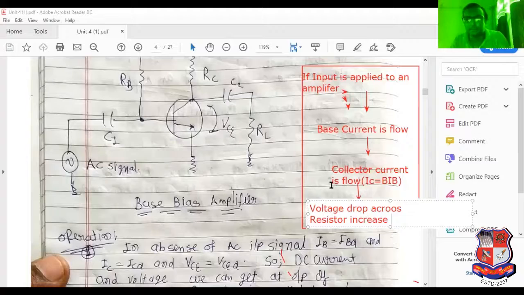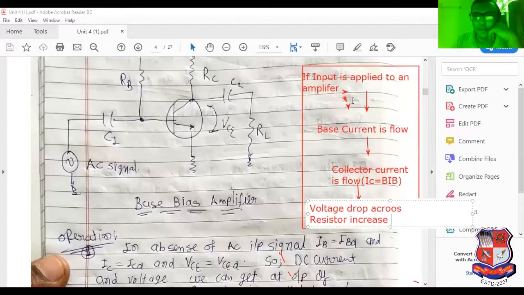See, this is the main concept. Input signal is applied, then base current flows, then collector current flows, and due to collector current we get the voltage drop across the resistor. So this is the basic fundamental for the common emitter amplifier.